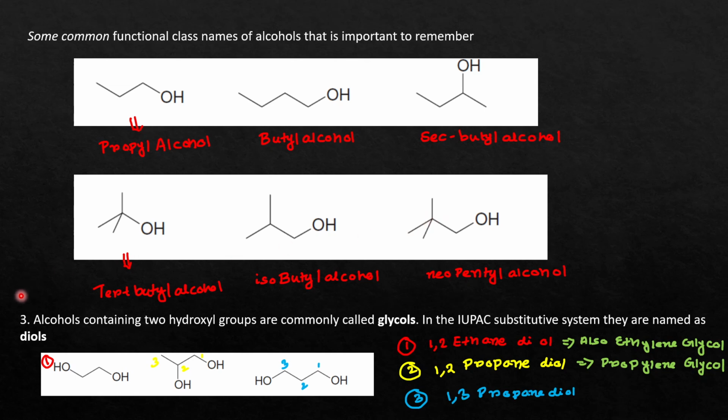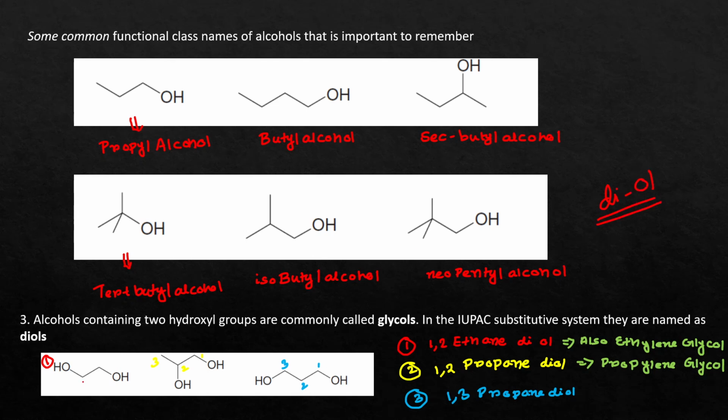Now the third rule says that there can be a situation where two hydroxyl groups are attached to the same parent chain. In that case you have to use the terminology diol after the parent name.